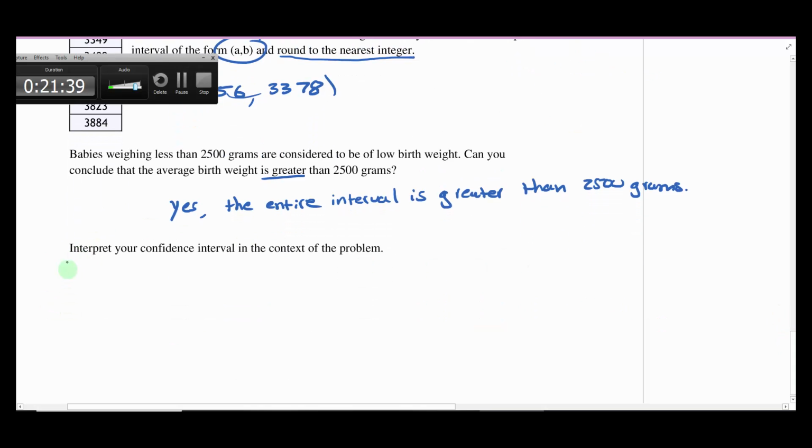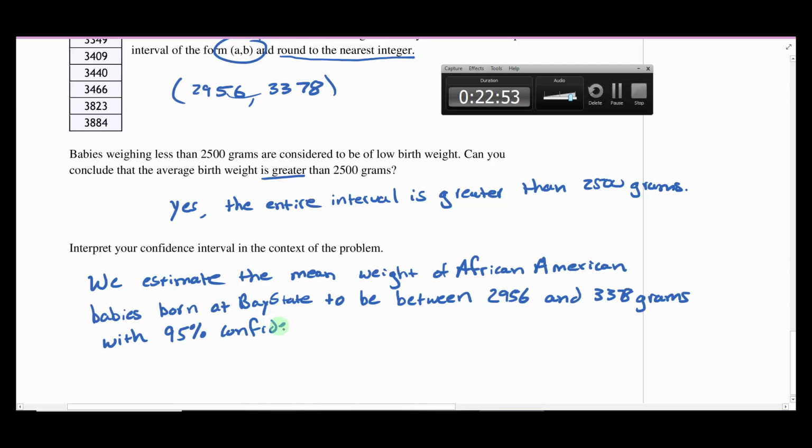So if we were interpreting our confidence interval here, we would say we estimate the mean weight of African American babies born at Bay State to be between 2,956 and 3,378 grams with 95% confidence. Or you could say we estimate with 95% confidence. So you could take this piece and put it here if you wanted to. It really doesn't matter where it goes. But feel free to use my statement here as a template for your own interpretations in the future.